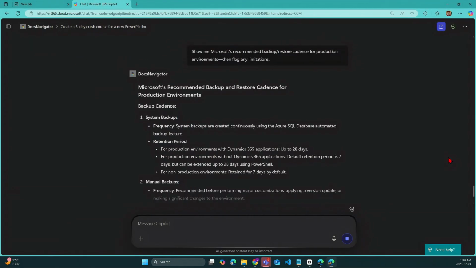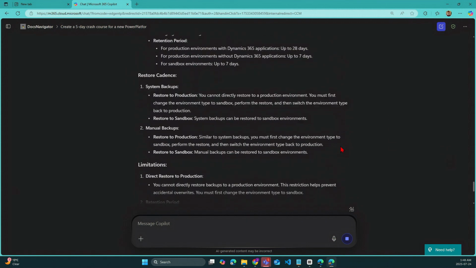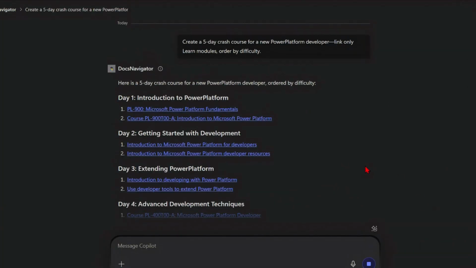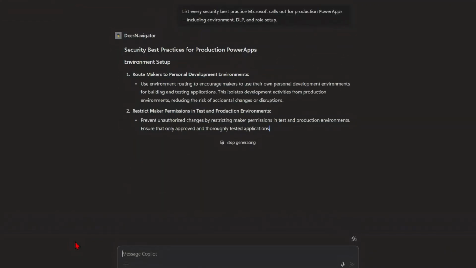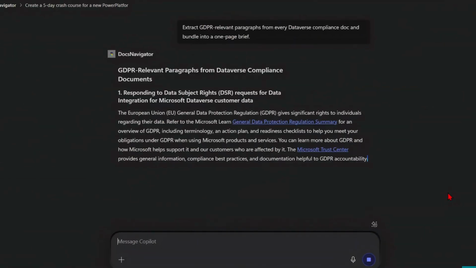What does it give access to? All Microsoft Docs. Create learning paths. Ask questions about errors. Best practices across all of Microsoft's ecosystem. Everything's grounded inside of Microsoft Learn. Study for exams. Possibilities are pretty much endless. Let's get into it right now.